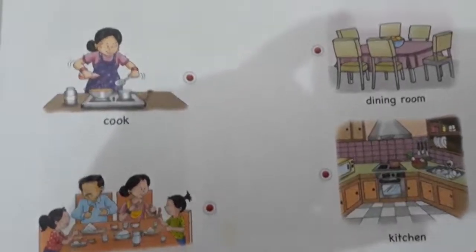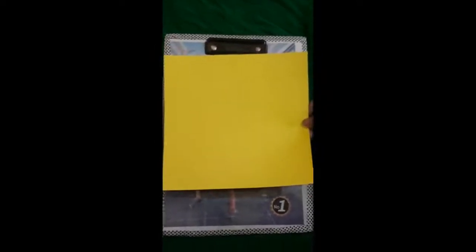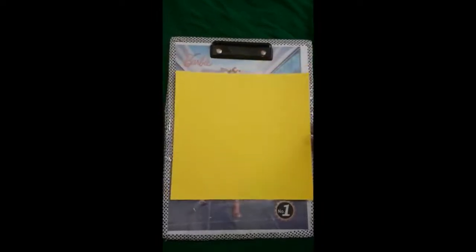Now I will tell you how you can make a paper house. Let's start. So students, this is a paper, square paper. What you have to do, you have to take a square sheet of a paper, right? And any color you can choose. I have taken which color? Tell me which color is this? Yellow. That's good.